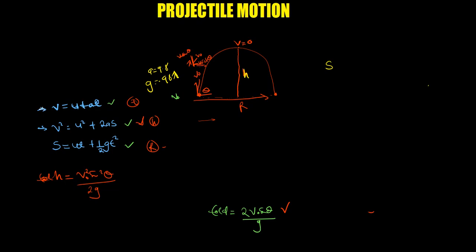The data that I have is what? Let's say I want to reach here. For me to reach here, I need my total time. So I'll say time will be given there. The total time of flight, we said, is this one, so I can even input it there: v initial sine theta over g. So this is my time of flight.